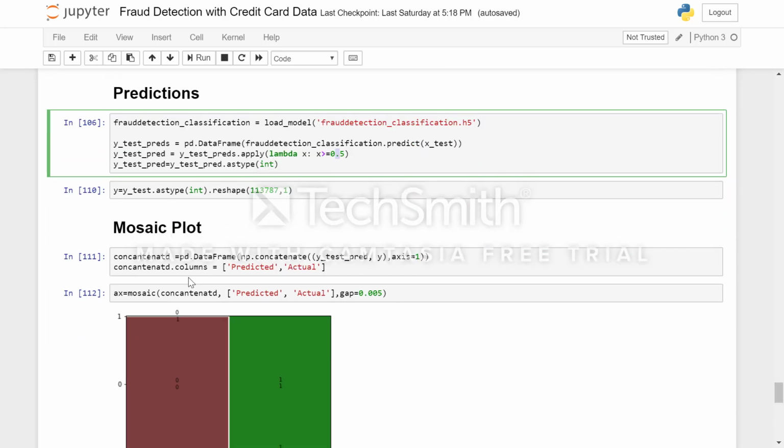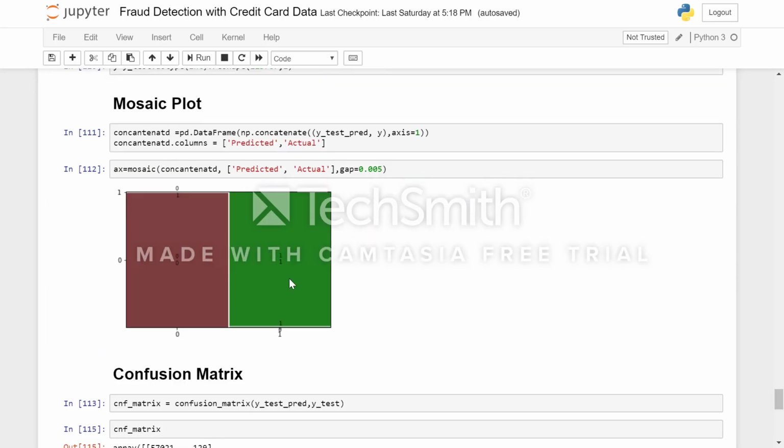When we draw a mosaic plot between the predicted and the actual, we see something like this. That is, this much of the data that is 0 is predicted as 0, and very little of the data, that you see here as a thin line, that is 0 is predicted as 1. The same thing here: much of the area that is 1 is predicted as 1, and very little of the area is 1 predicted as 0. And the same thing we see here in the confusion matrix.